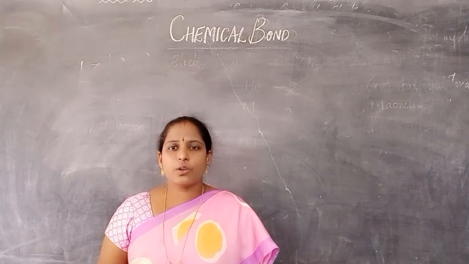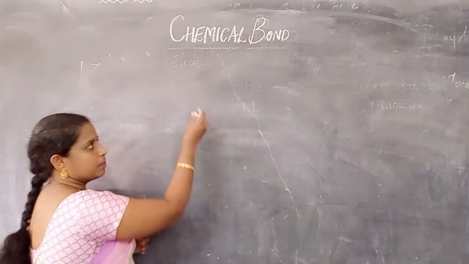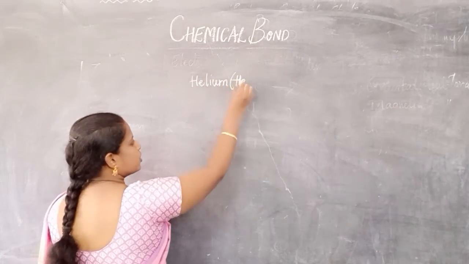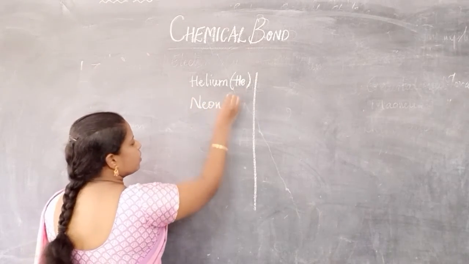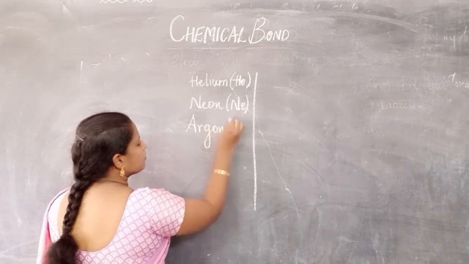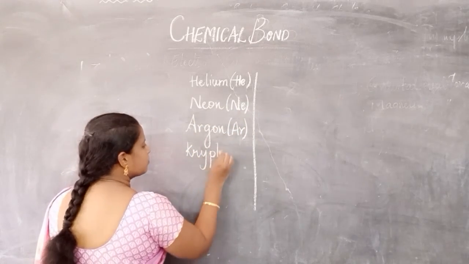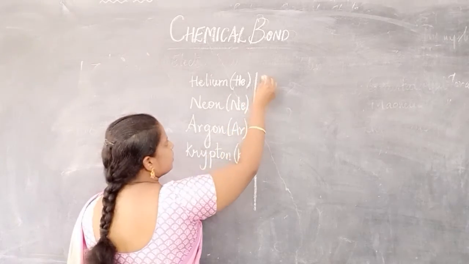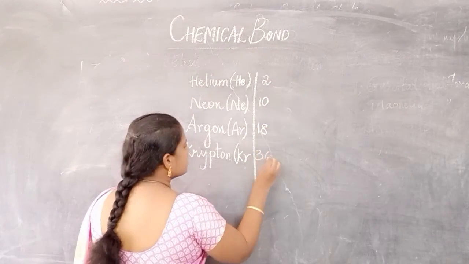Now, the 8A group elements, that is the noble gases: helium, symbol He; neon, symbol Ne; argon, Ar; and krypton, Kr, with atomic numbers 2, 10, 18, 36.